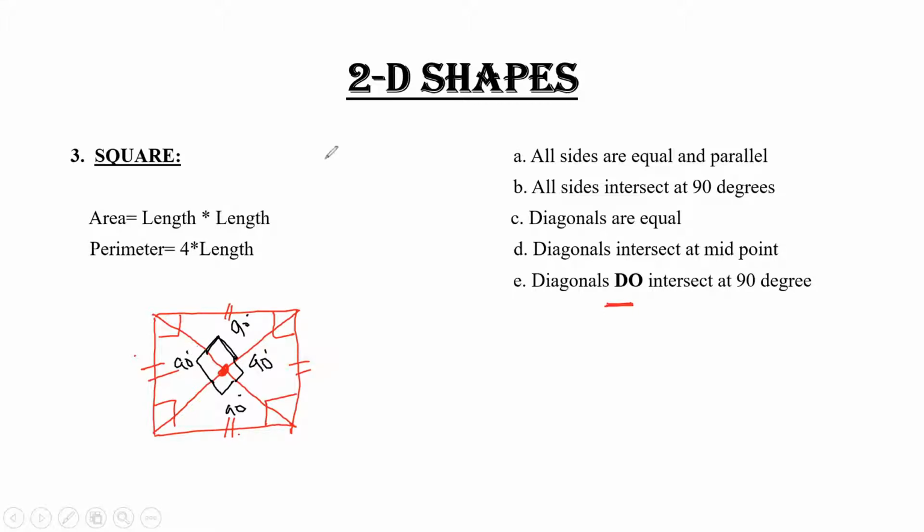Clear? You must know that. So the formula for finding the area is, if we consider it side, side, side, the formula is side into side, that is s square. And for perimeter, 4 into length, that means 4 sides, you have to add all the 4 sides, 1, 2, 3, 4. After addition, you'll get 4L. So if we substitute the value of length or side over here, after multiplication by 4, we will get the answer for perimeter. Clear? Moving on.